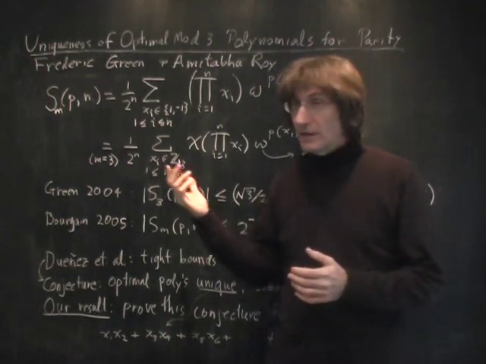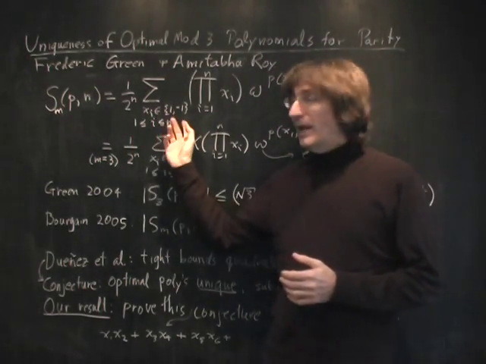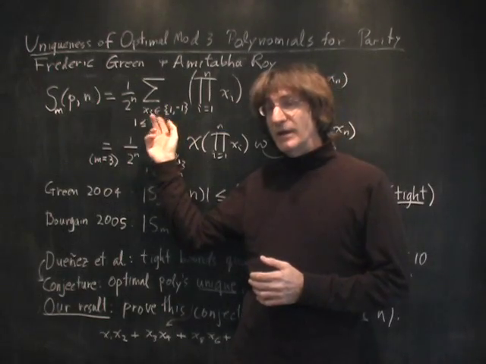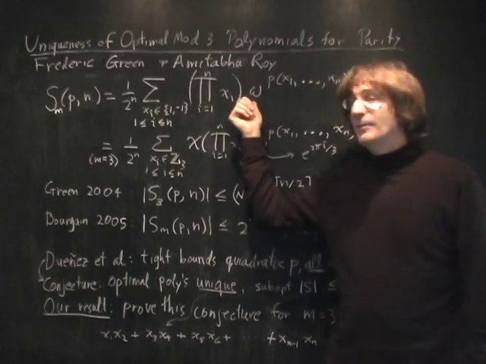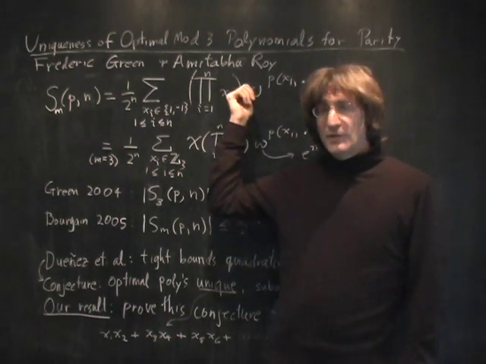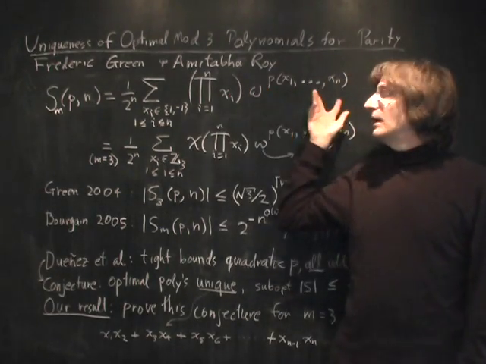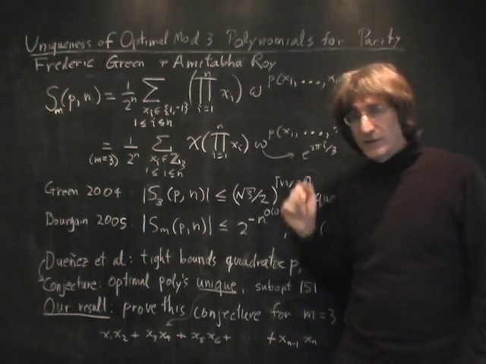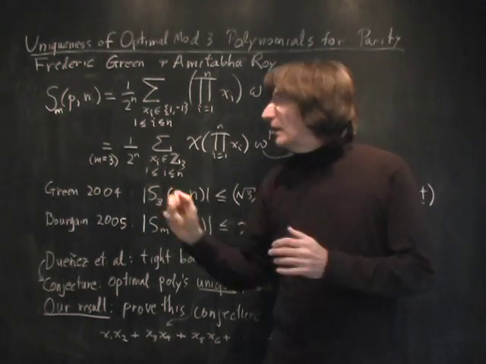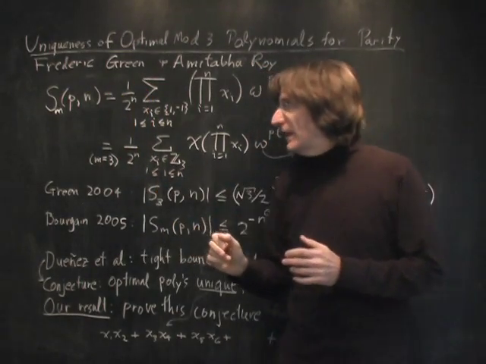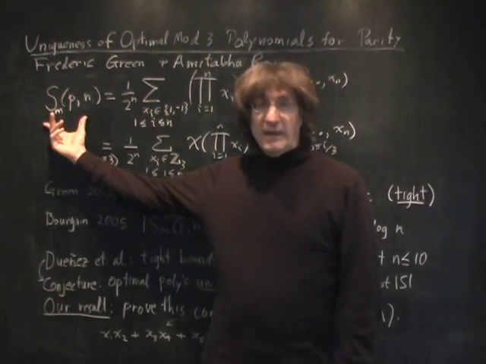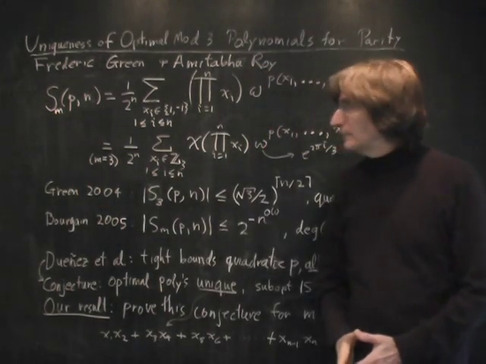These sums have the following form. We sum over n variables, each of which can be 1 and minus 1, and what we sum is the product of those variables times a complex mth root of unity, omega, raised to the power a polynomial p of x1 through x sub n. And we have an overall normalizing factor of 1 over 2 to the n. Let's call this sum S sub m of p and n.